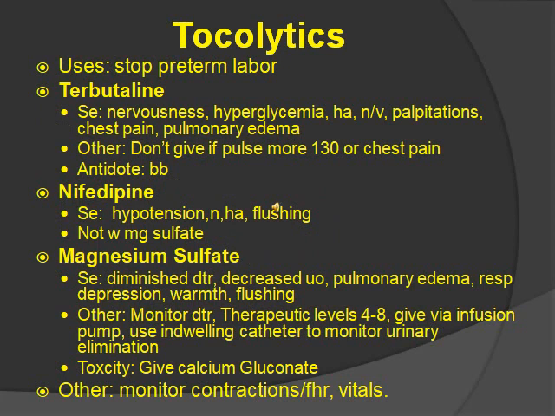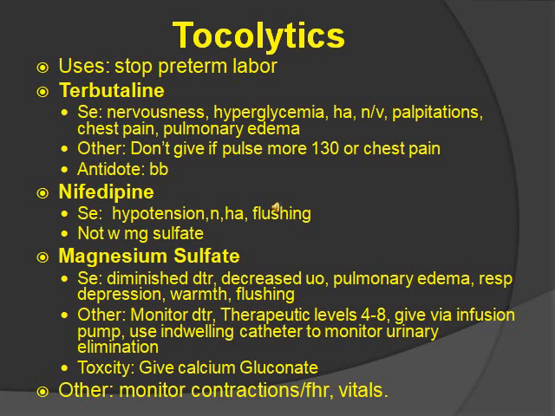Tocolytics act on the uterine muscles to stop contractions. These are used when you want to stop preterm labor. These include terbutaline, nifedipine, and magnesium sulfate. For terbutaline, side effects are nervousness, hyperglycemia, headache, nausea, vomiting, palpitations, chest pain, and pulmonary edema.